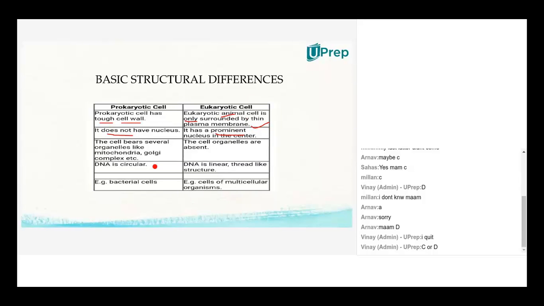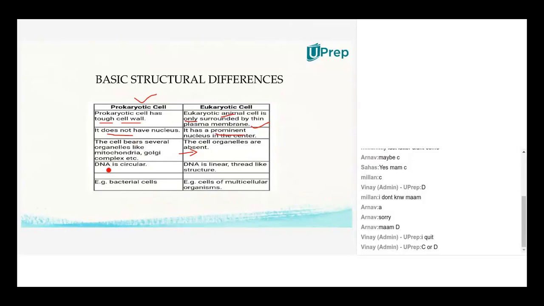Then the cell organelles, there is confusion in giving this difference. Actually, this point has to come here and this point has to go there. Cell organelles are absent. Basic cell organelles like mitochondria and Golgi apparatus are absent in prokaryotes, not in eukaryotes. So the third point has to be in the eukaryotic cell column, and this has to be in the prokaryotic cell column.